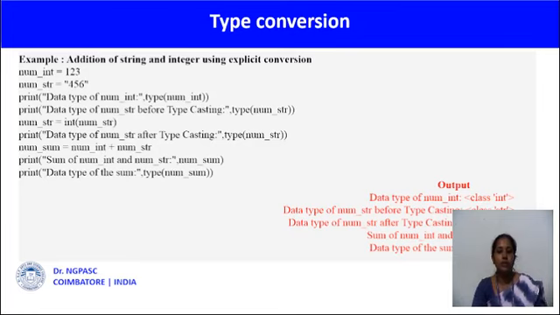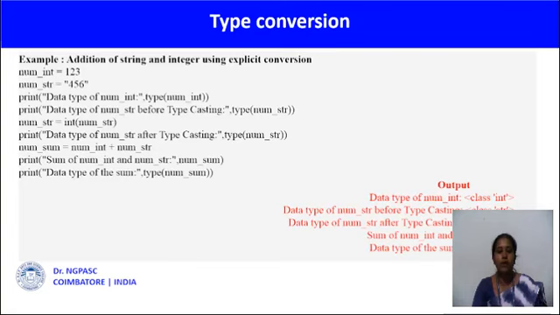Then in the third statement, I'm specifying the required data type. num_str holds a string value, and I'm converting this string value into an integer value. Here int is the required data type. After converting, the print statement with the help of the type function returns the data type of the num_str variable, and its type is integer.